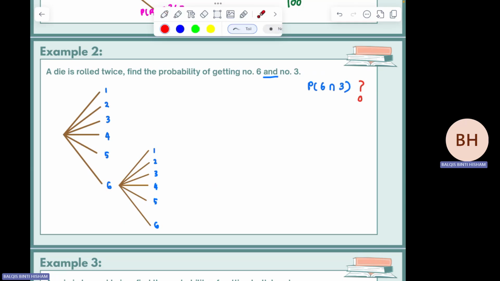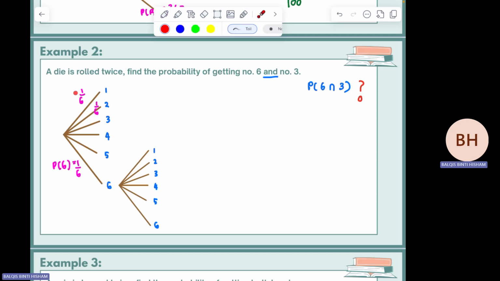Okay. So imagine that you roll the die once. This is the outcome, either number 1, 2, 3, 4, 5 or 6. So each value, the probability is 1 over 6. All this, the probability is 1 over 6, until the last one also 1 over 6. Okay. 1 over 6 is probability of getting number 6.